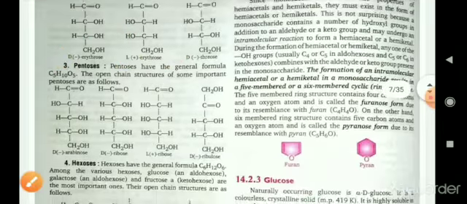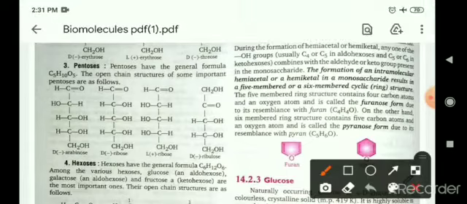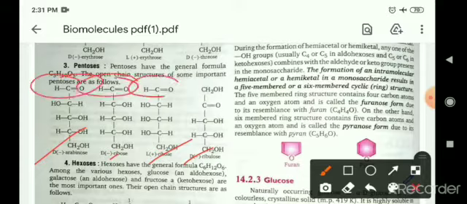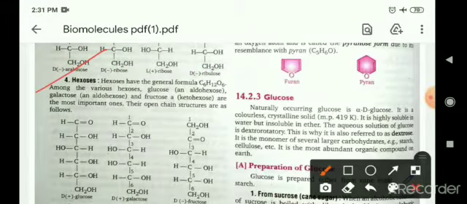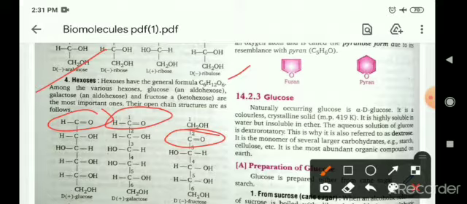Now pentose sugars, pentose monosaccharides, in which 5 carbon compounds will be present: arabinose, ribose, lyxose and ribulose. These are compounds in which an aldehydic group will be present, but in ribulose a ketonic group will be present, and these are known as pentose monosaccharides. After that, hexose monosaccharides, general formula C6H12O6. In glucose an aldehyde group is present, galactose also contains an aldehyde group, but in fructose a ketone group will be present, but the other groups will be the same. These are known as hexose sugars.